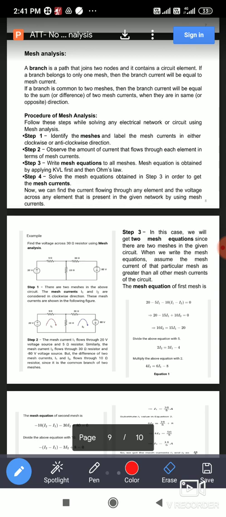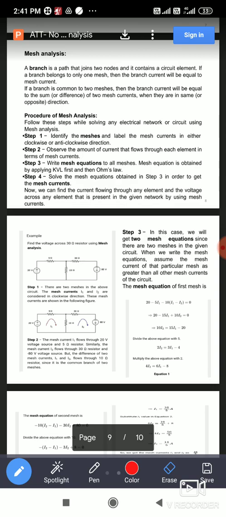Second step is what? Mark the polarity of voltage drop across each and every element according to the direction of the respective mesh current. जर व्होल्टेज सोर्स असेल तर त्याचं पोलॅरिटी ऑलरेडी दिलेलं असेल. But if a passive element is there, or if any current source is there in the branch, then across that you have to mark the polarity of voltage drop. So how can you mark plus minus?